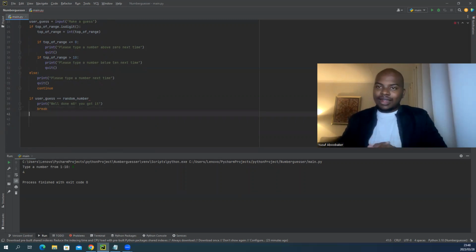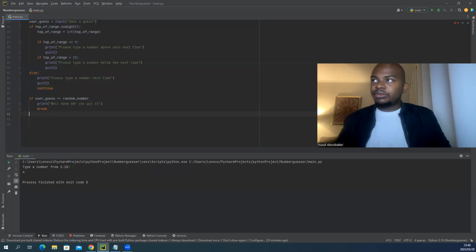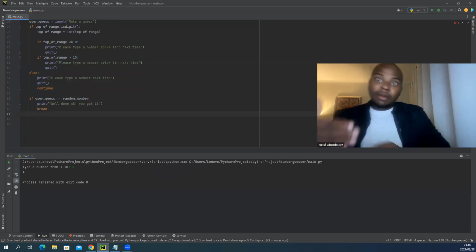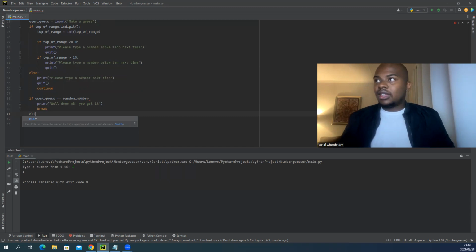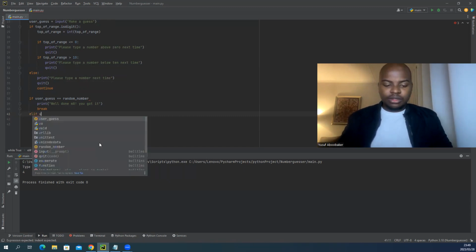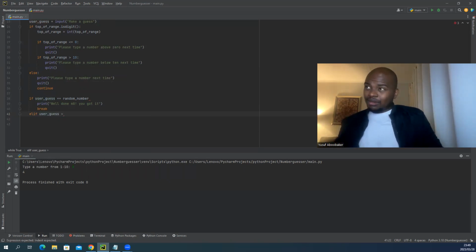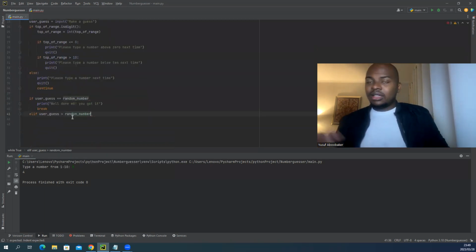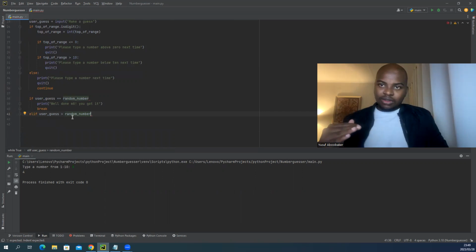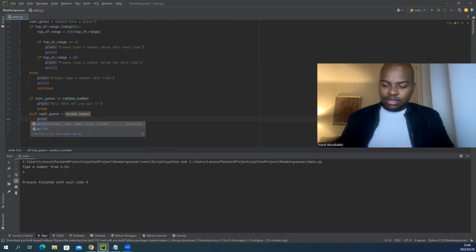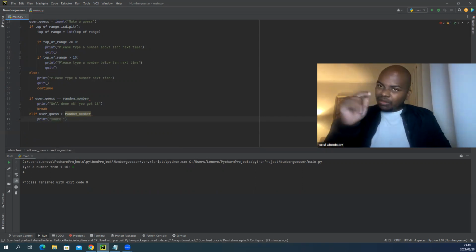Then I want to nest two if statements here, but I also found that you can use elif if you don't want to nest two if statements, okay? So if you got it, good. But if you didn't get it, continue guessing. So I'll use an elif. If the user guess is greater than the random number, then we want to print, you're above the number. Okay, so print, you're slightly above the number.